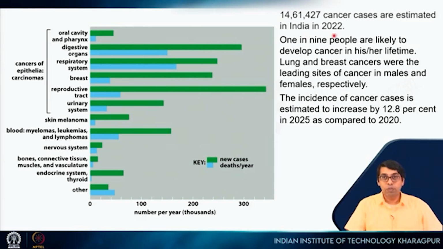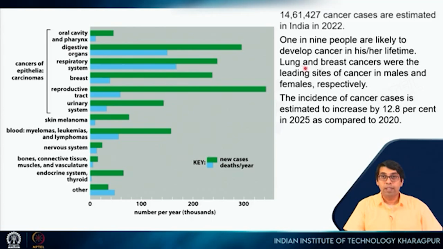In the year 2022, 14,61,000 people were diagnosed with different forms of cancer. Again, considering the population that we have, this number is underestimated. There are many people, most probably from rural areas, who are not getting diagnosed. So 1 in 9 people are likely to develop cancer in his or her lifetime in our country.